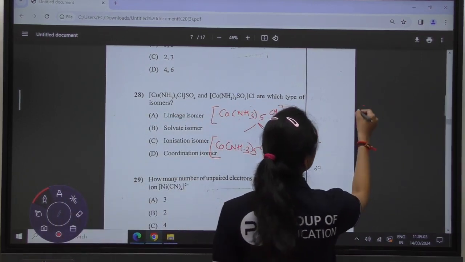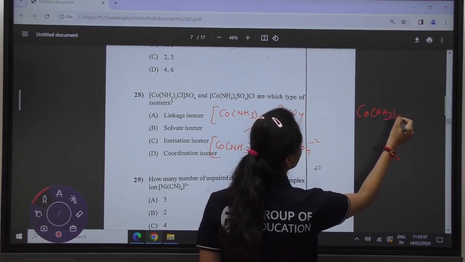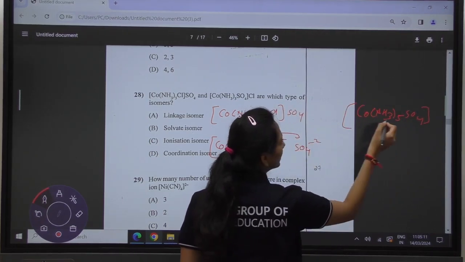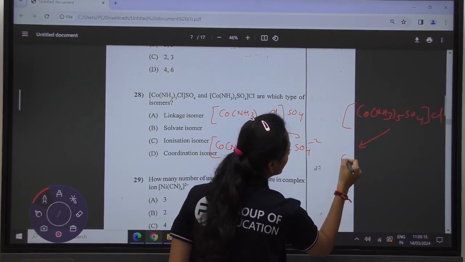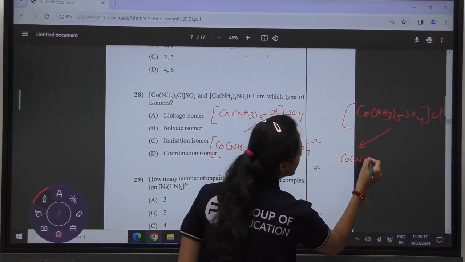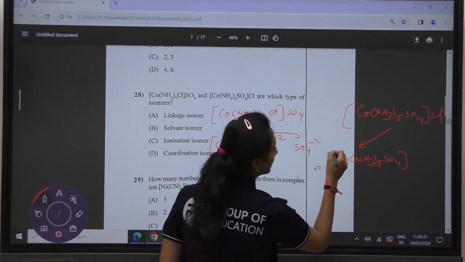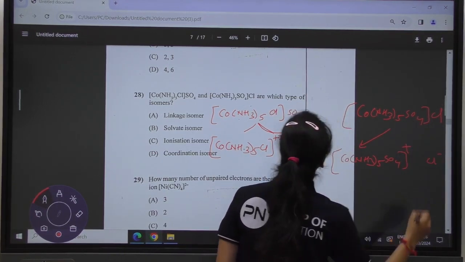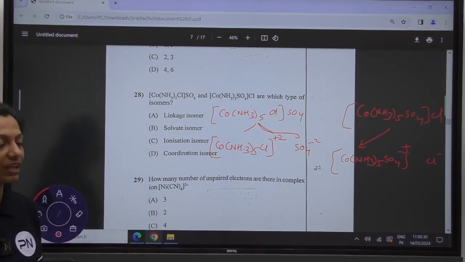The second compound is [Co(NH3)5SO4]Cl, with sulfate in the coordination sphere. So the ions it is going to give you are [Co(NH3)5SO4] plus and Cl minus. This kind of ions will be liberated in the water.